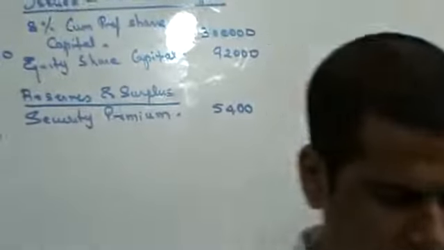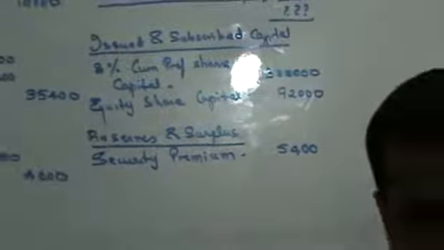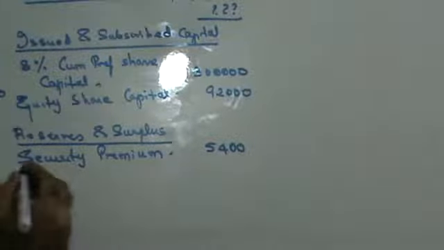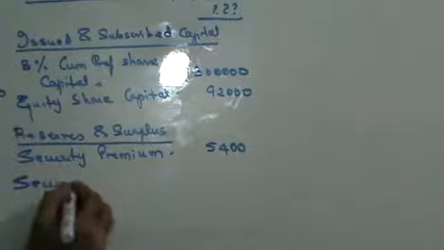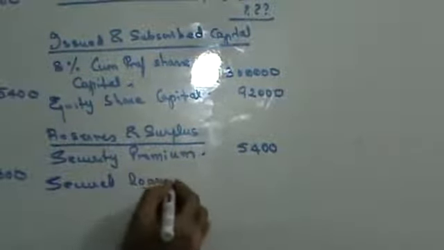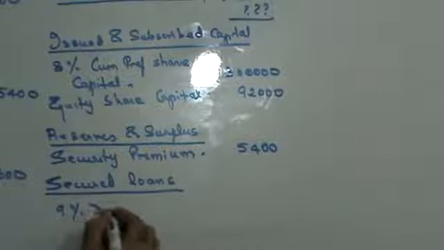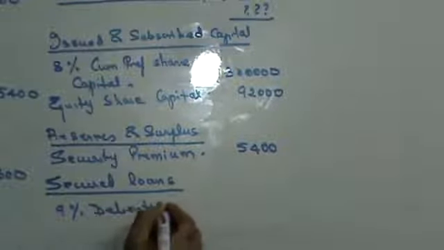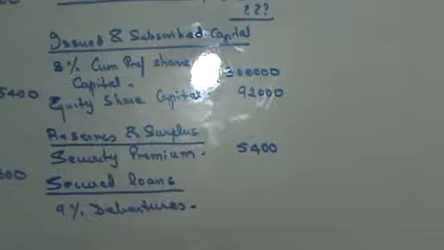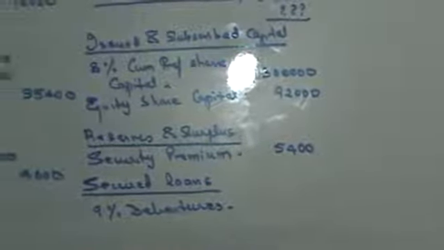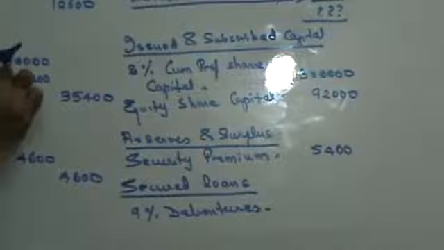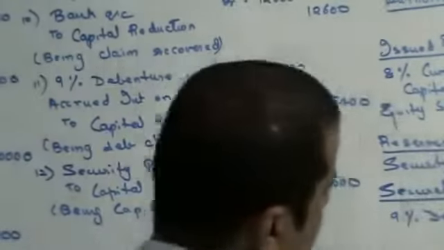Next, you have 9% debentures. Under secured loans, you will have 9% debentures. Now, 9% debentures as per balance sheet is 1,20,000, and you have debentures 30,000 on the debit side. So this will be 90,000, right?